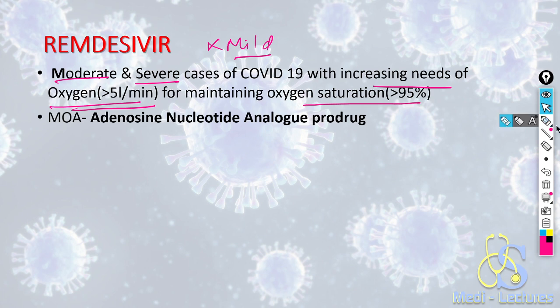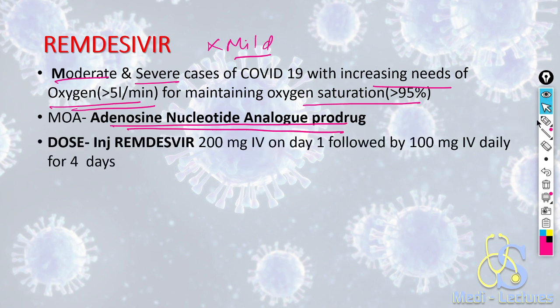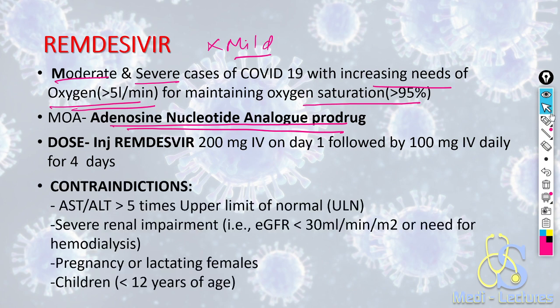It is an adenosine nucleotide analog product. The mechanism of action is as an adenosine nucleotide analog. The dose we have seen is 200 mg on day 1 followed by 100 mg for 4 days. The total course is 5 days.